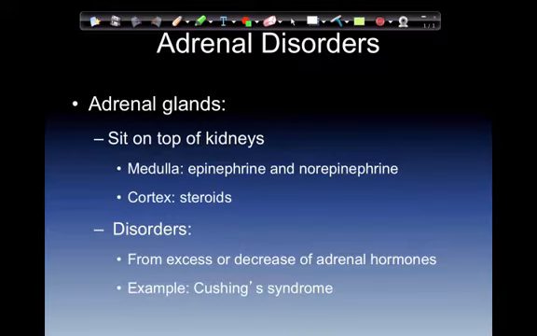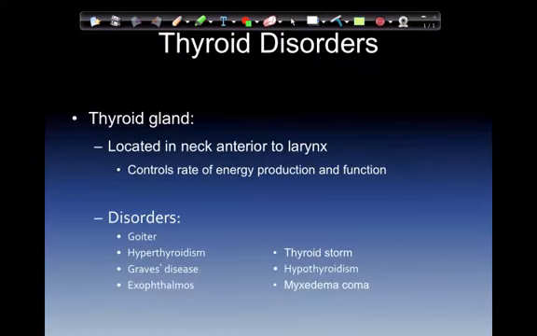Disorders, excess or decrease in adrenal hormones. An example of this is going to be Cushing syndrome, an excess, or hyperadrenalism. Excess of adrenal hormones, and this would be too much sympathetic hormone, would cause hypertension, elevated blood glucose, insulin resistance, and hypokalemia.